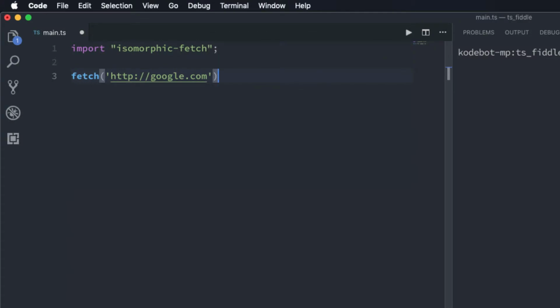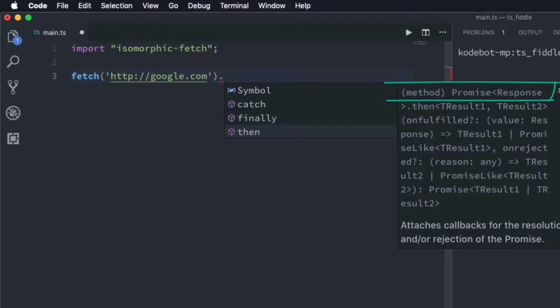So this fetch function actually returns a promise that you can see here in the tooltip. It returns a promise of response. Here the response is the real result of this function call. Because the result is not available yet, it returns promise of response. Yes, promise is actually a generic type, and the type parameter for the promise in this case is response.